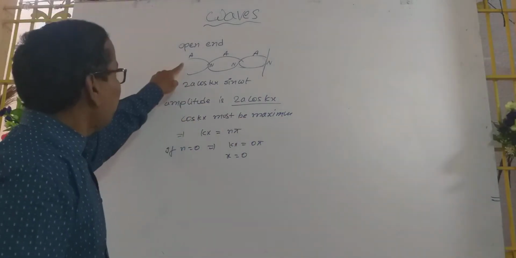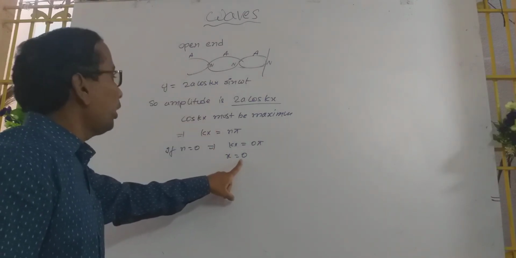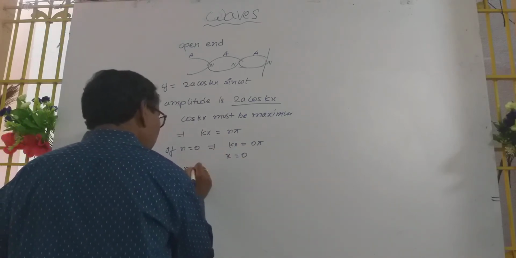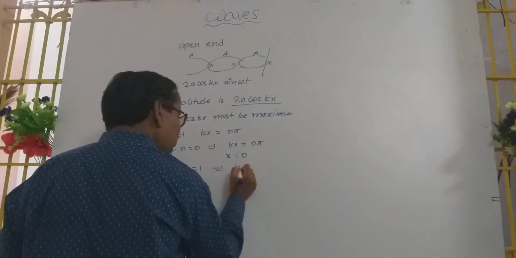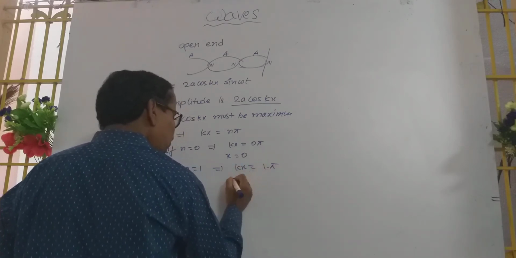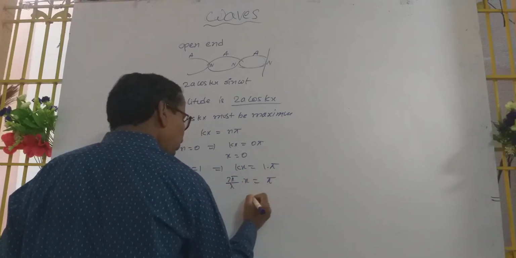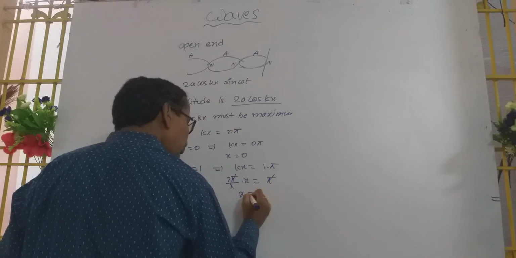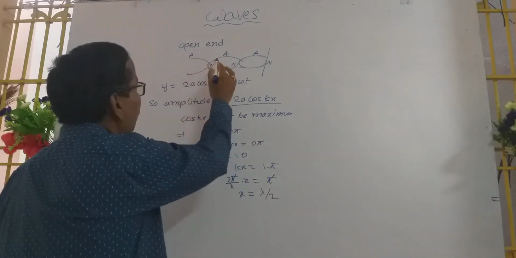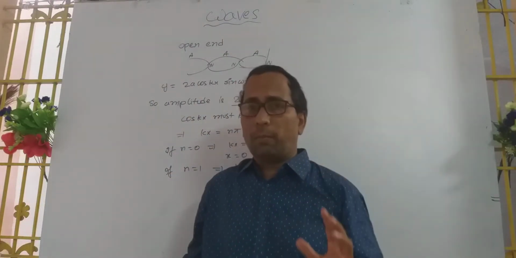That means at 0 horizontal displacement, an antinode is formed. Second case, if n equals 1, kx equals 1 into pi. What is k? 2 pi by lambda into x equals pi. Pi cancels, x equals lambda by 2. So at a distance of lambda by 2, one more antinode is formed.